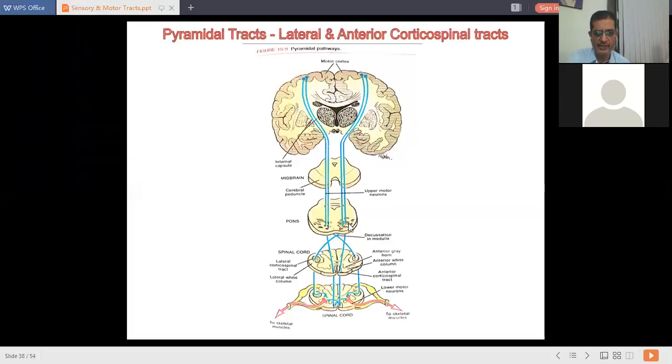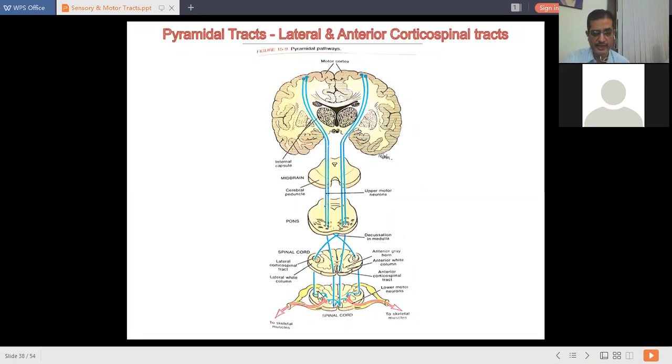While fibers from the anterior corticospinal tract do not cross. They run downwards without crossing into the spinal cord and occupy the anterior white column of the spinal cord. That's why they are called the anterior corticospinal tract. This is a basic understanding.